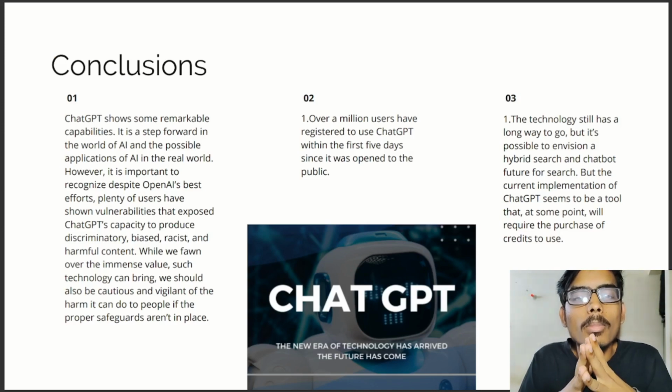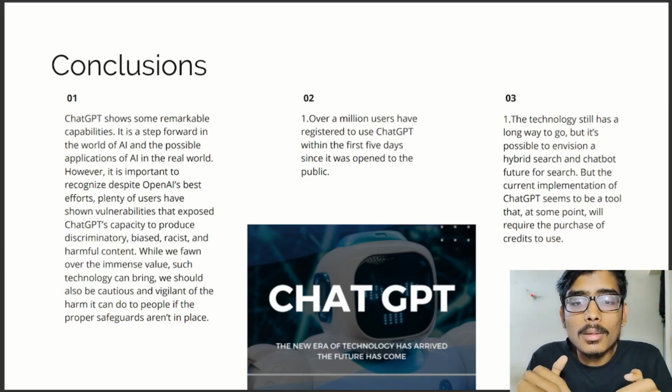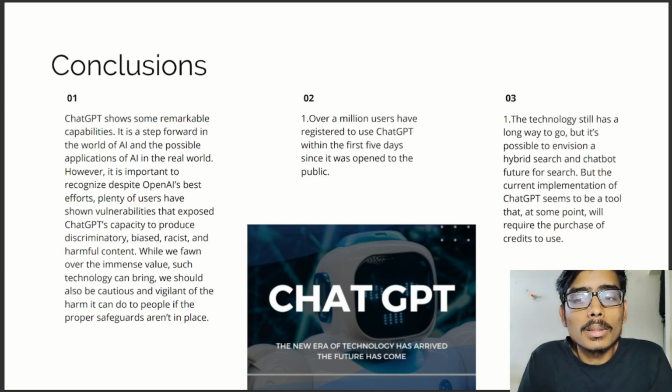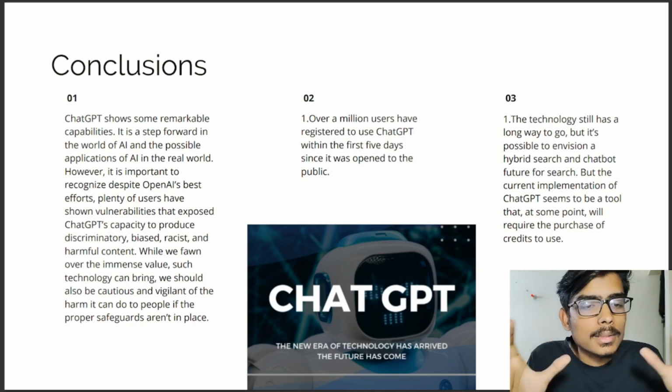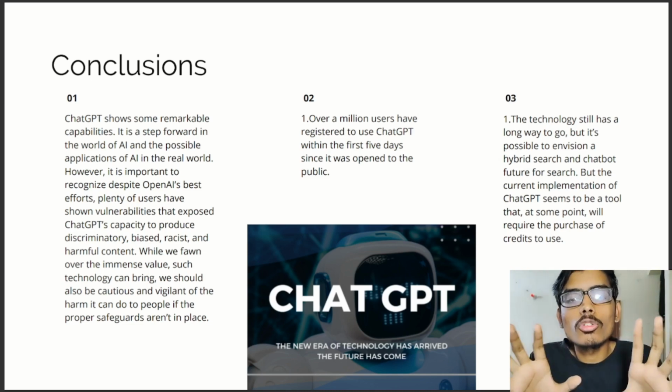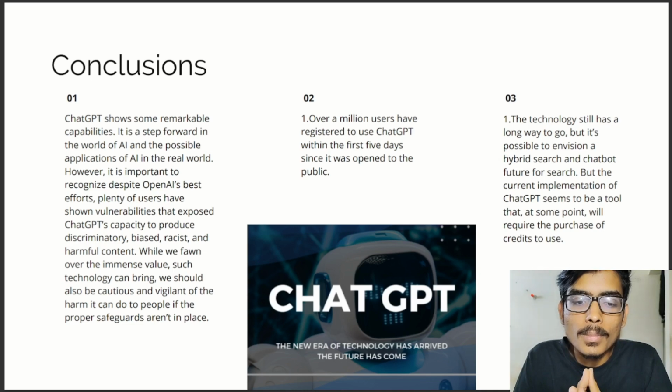So this is the conclusion part, and what I think you may have a different opinion on. This conclusion is from my end: ChatGPT shows some remarkable capabilities. It is a step forward in the world of AI and the possible applications of AI in the real world.